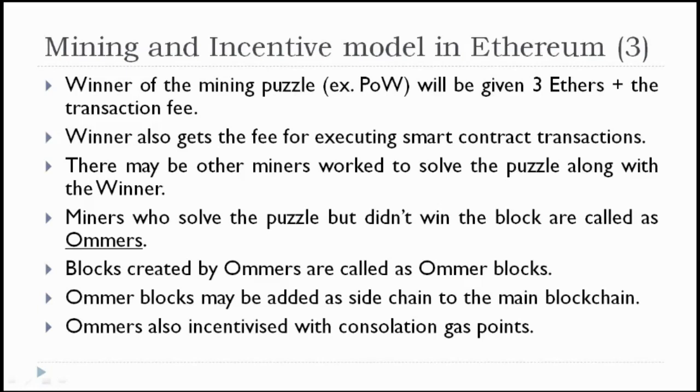Anyhow, compared to Bitcoin, the Ether conversion rate is somewhat lower. Obviously, the Uncles will also get consolation gas points, and they will get some very nominal amount. Even though they lose, they will get some amount. That is the advantage in Ethereum. The winner will get 3 ethers plus the transaction fee, and the losers will get some gas points and corresponding ethers. So this is the mining model of Ethereum.